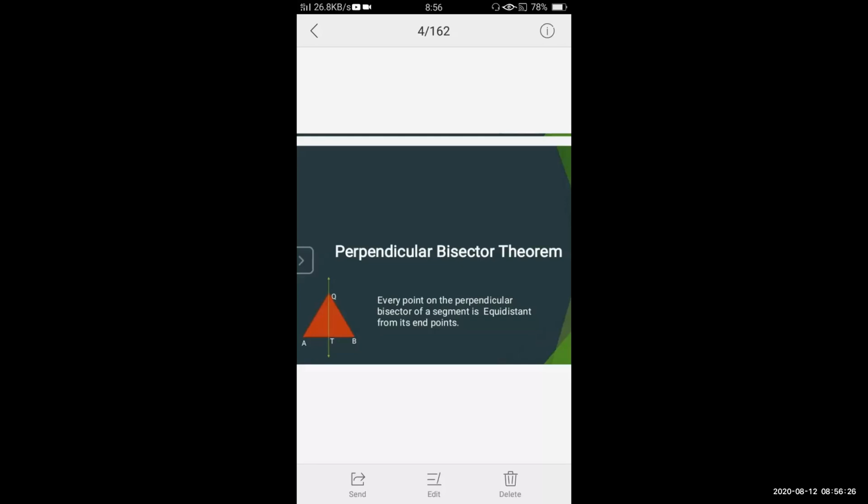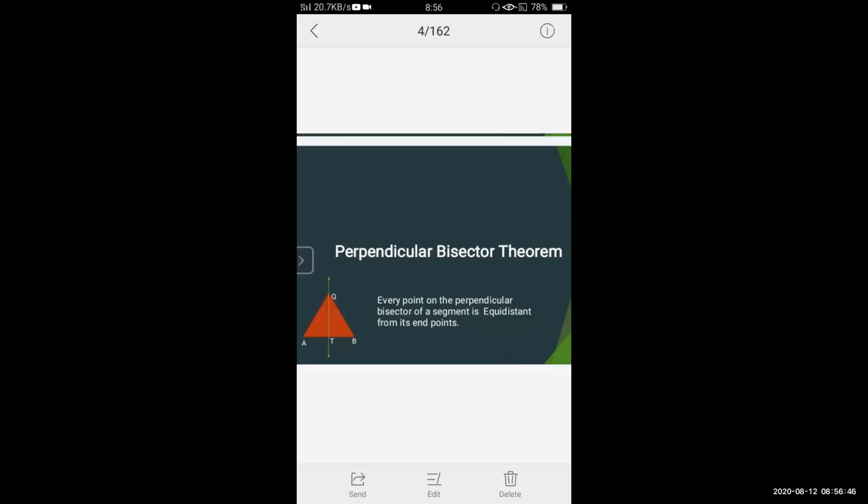Now perpendicular bisector. First of all, let us understand perpendicular. Perpendicular means what? Straight, 90 degrees. And bisector means what? It bisects, it divides.